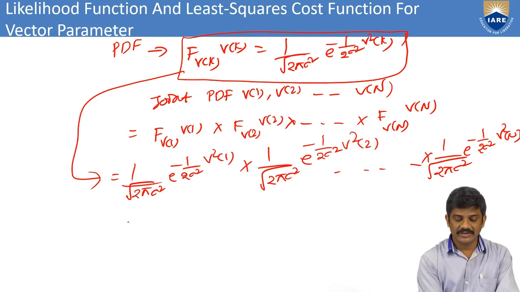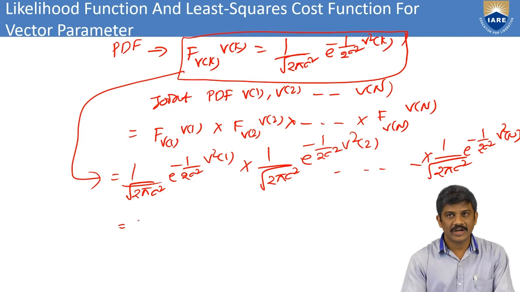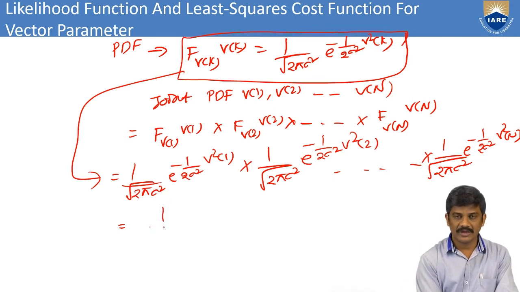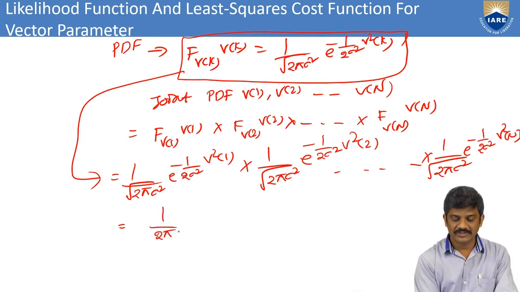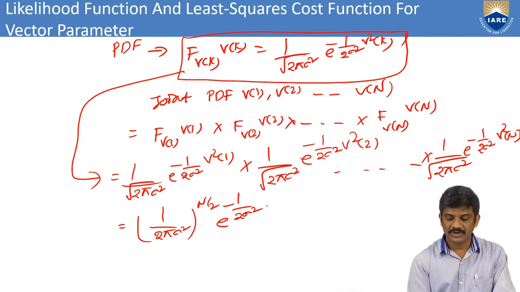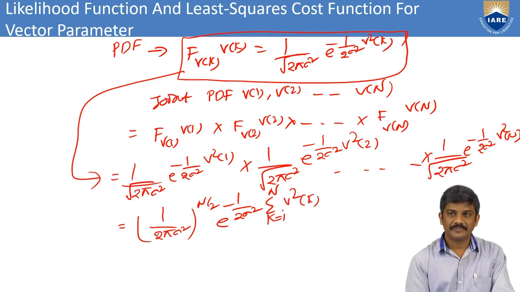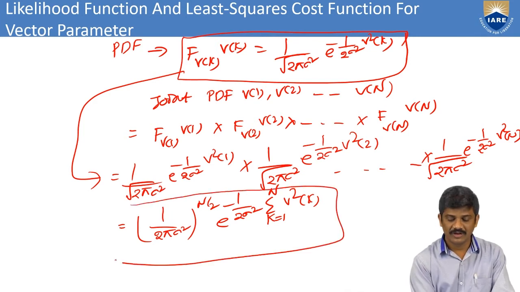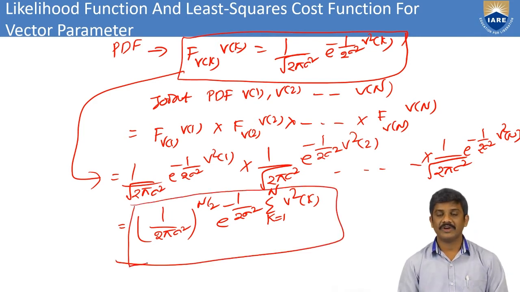Then we can write clearly the joint PDF as 1 by 2 pi sigma square whole power n by 2, e power minus 1 by 2 sigma square summation of k equal to 1 to n v square of k. This is the joint PDF of the noise.